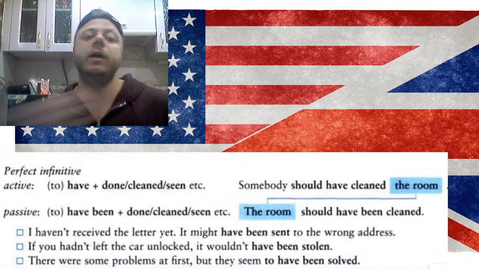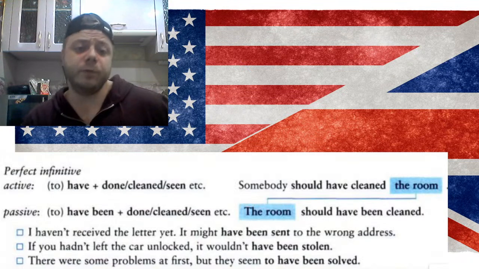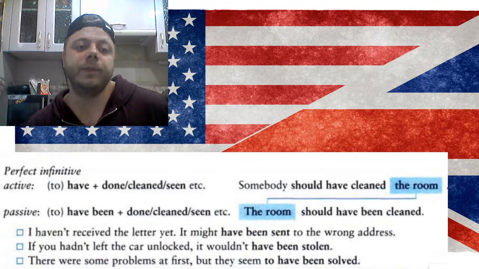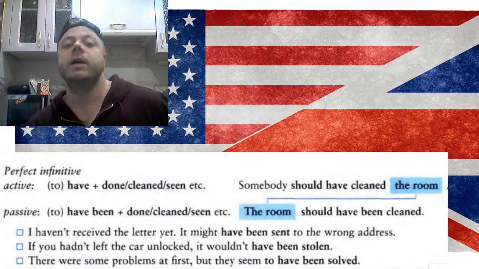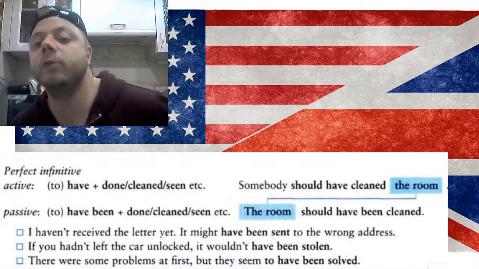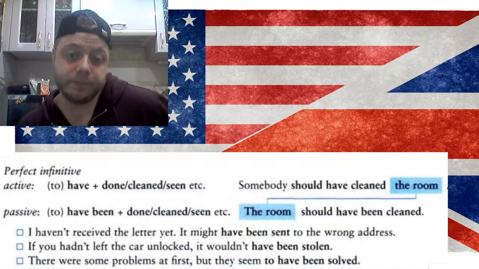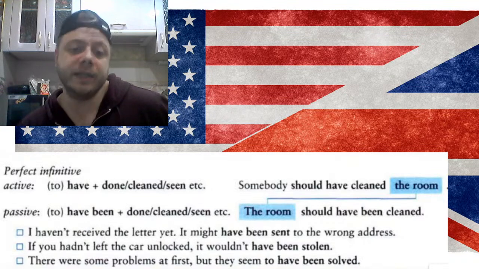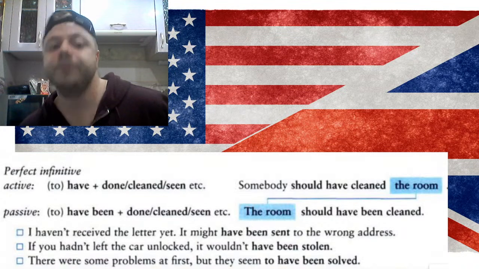So here, we may also use passive voice in perfect tenses. So for example, active: to have plus done, cleaned, seen, etc. Somebody should have cleaned the room, right? We use modal in the past. So modals in the past take the perfect form because they don't have their own form. So in this case, it's should. So somebody should have cleaned the room. So the passive voice: have been plus done, cleaned, seen. So the room should have been cleaned, right? Somebody didn't clean it. It should have been cleaned.